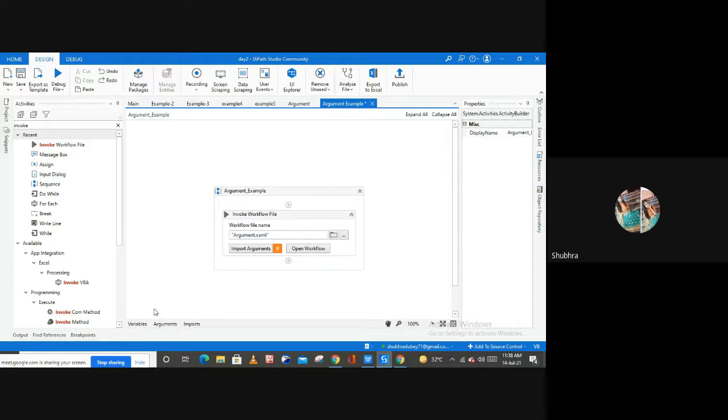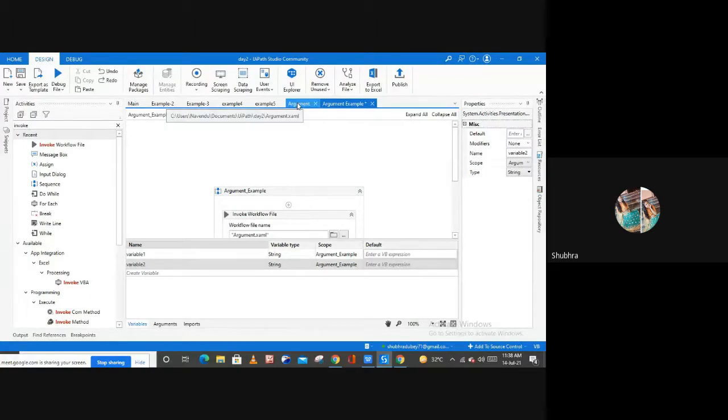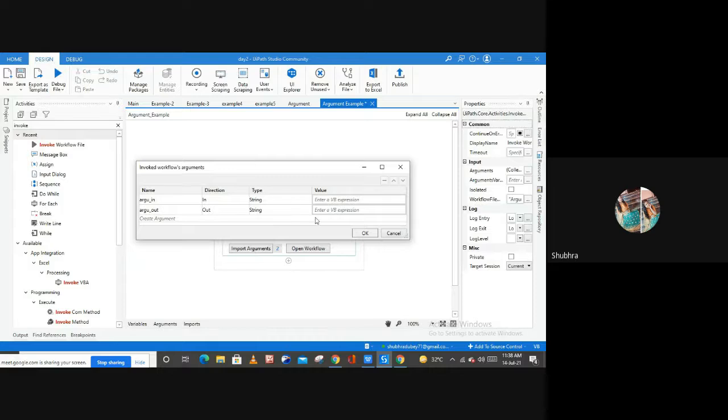To store the information, we have to create variables here also, right? For your argument 1 and for your argument 2 also. So here let me create two variables, variable 1 and variable 2, to store these values, the values of argument in and argument out from our previous file. So now Import Arguments, and here, what arguments are you importing? Argument in and argument out. The directions are In and Out, right?